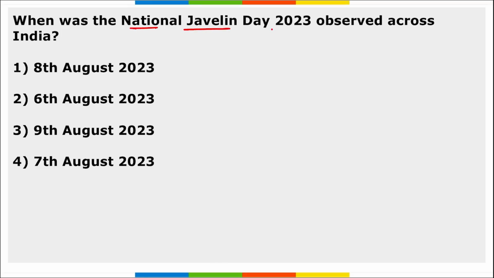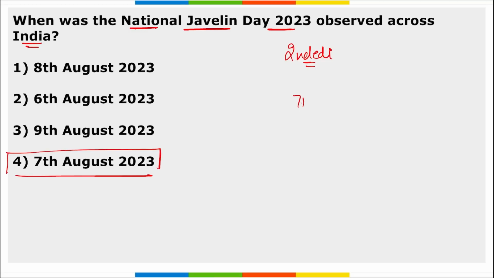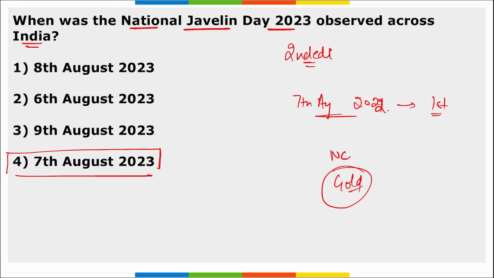When was the National Javelin Day observed across India? Remember, it was the second edition of National Javelin Day. It was observed for the second time on 7th of August 2023. The first edition was in 2022, as Neeraj Chopra won the gold medal for India in the Tokyo 2020 Olympic Games. Neeraj Chopra, who is from Haryana, won the gold in the javelin throw.